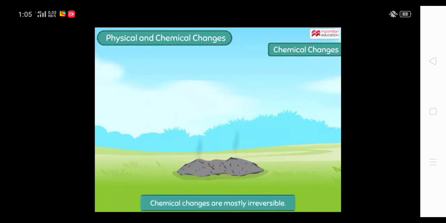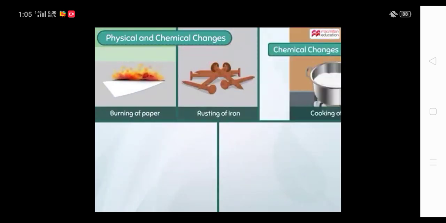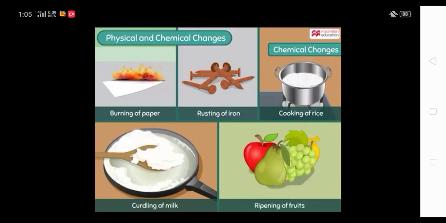And these chemical changes are mostly irreversible. Burning of paper, rusting of iron, cooking of rice, curdling of milk, and ripening of fruits. These are some of the examples of chemical changes.